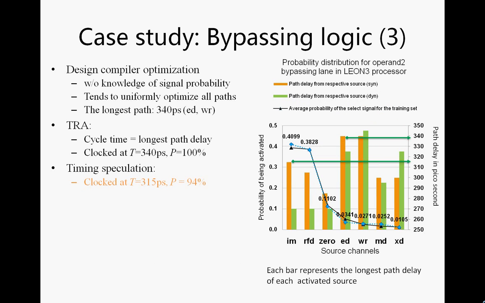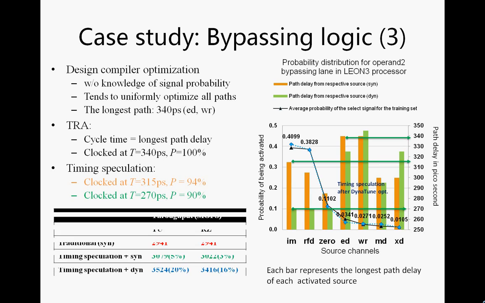If we use DynaTune, we can targetedly optimize the circuit for those most frequently exercised paths. This enables us to clock the circuit at 270 picoseconds, with a probability of 90% of producing correct result. This in turn gives us 20% of overall throughput gain.